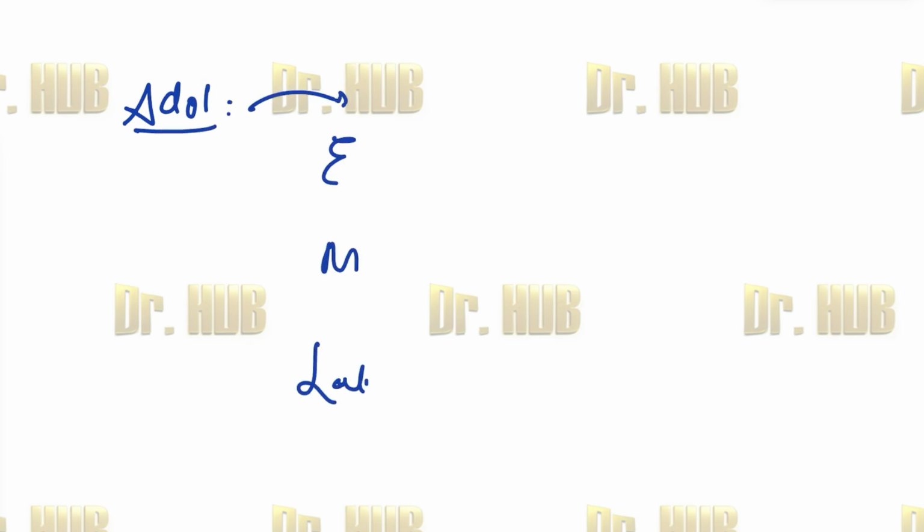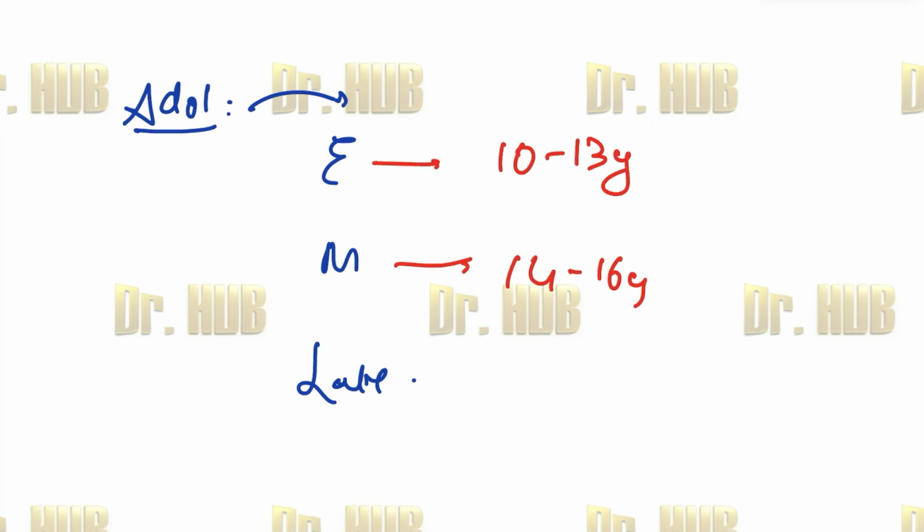Next, we move on to the adolescent. This is also good to know. So in terms of adolescent, there is again the early, middle as well as late. So early is going to be 10 to 13 years. Middle is going to be 14 to 16 years. And late will be 17 to 19 years.